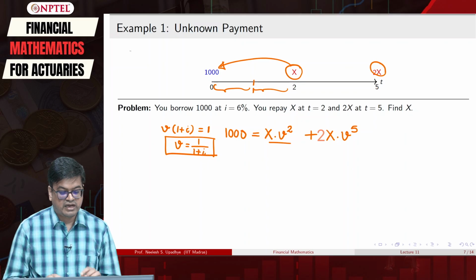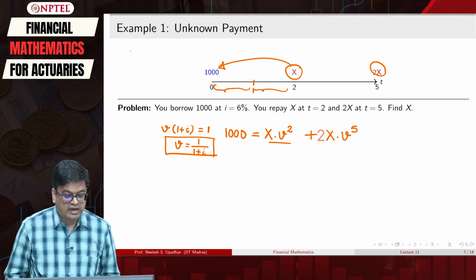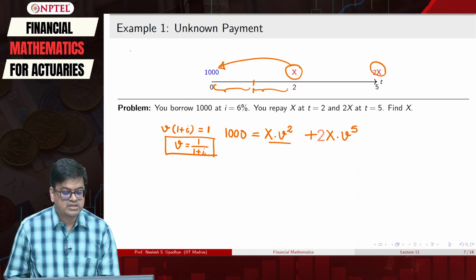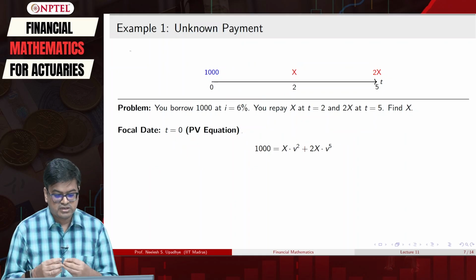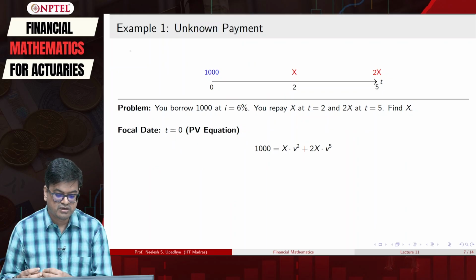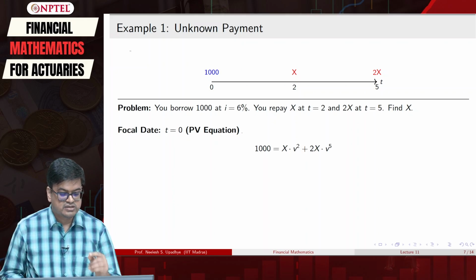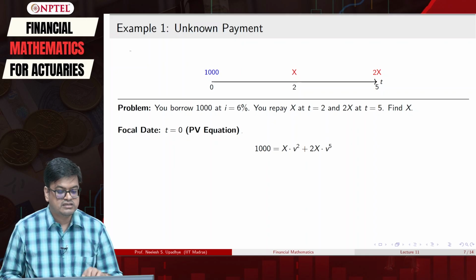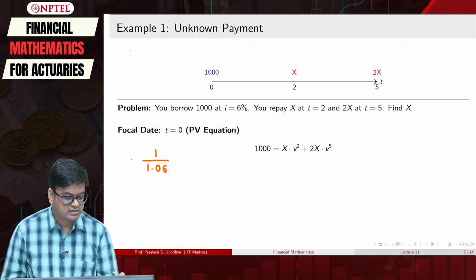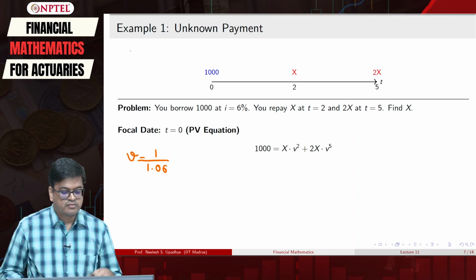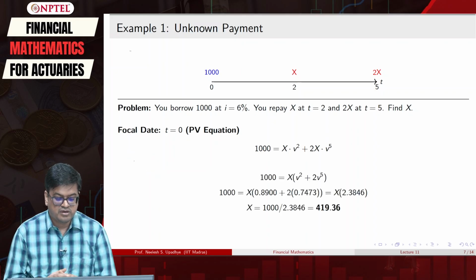So, what I have done? I have used the interest rate which gives V is equal to 1 upon 1 plus i, and I have equated, and I got the equation of value, which is 1000 equal to x times V squared plus 2x times V raised to 5. You can easily see V is 1 upon 1 plus i, and i is 6%. So, it is 1 upon 1.06, this is going to be V. So, you just simply plug in those values, and then you see the magic happening.